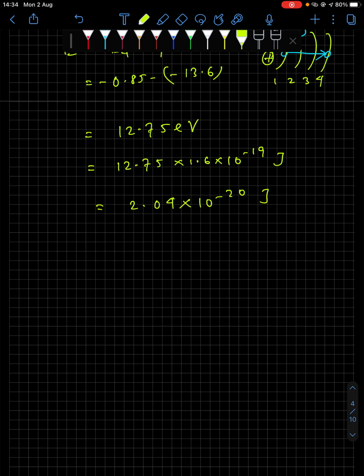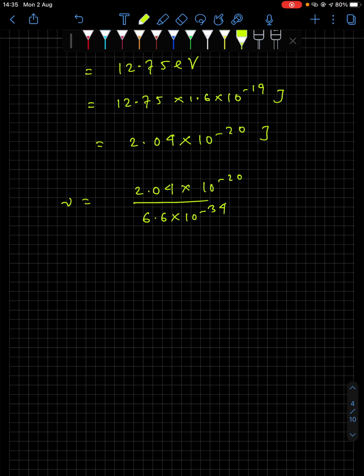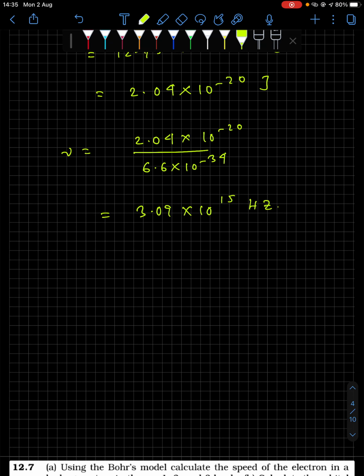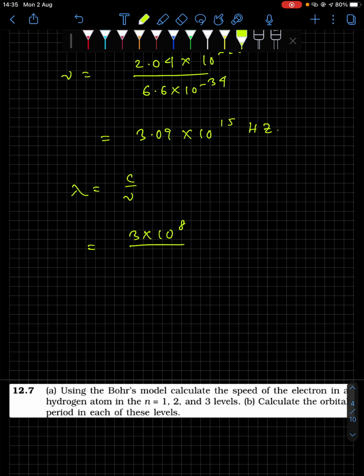Now if you want to find out the frequency, so nu equals 2.04 into 10 to the power minus 20 divided by h, Planck's constant, whose value is 6.6 into 10 to the power minus 34. Now this gives you 3.09 into 10 to the power 15 hertz. So how do you find out lambda? So nu equal to c by lambda, right? So lambda equal to c by nu. So c is 3 into 10 to the power 8 and nu is 3.09 into 10 to the power 15.